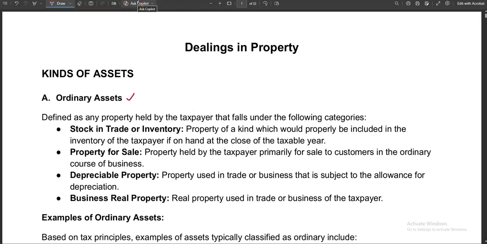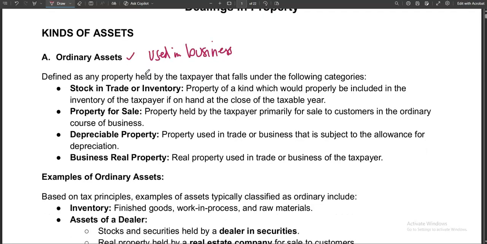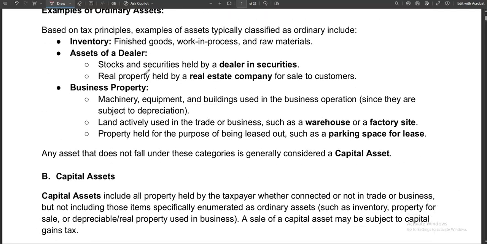Okay. Now to start this topic, I would like you to know that there are two types of assets for income tax purposes. Number one is the ordinary asset. When we say ordinary asset, that is an asset used in business. The other type of asset for income tax purposes is what we call capital assets. If the ordinary asset is used in business, these are not used in business, so we call them capital assets.